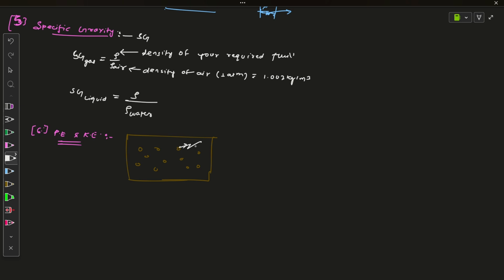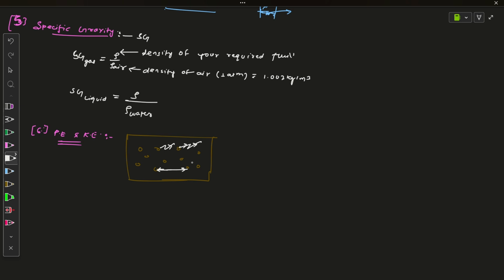The first one is molecular activity. That means they are having some velocity and colliding with each other, moving randomly in their mean free path. Another thing is the molecular force of attraction, so there must be a molecular bonding force between two molecules.